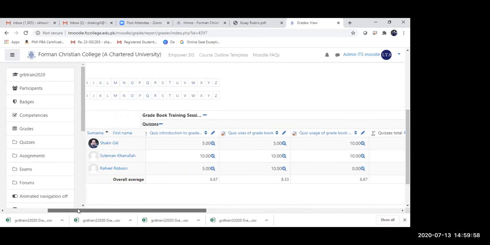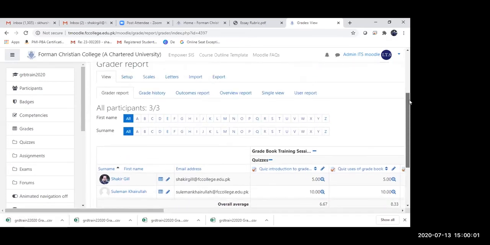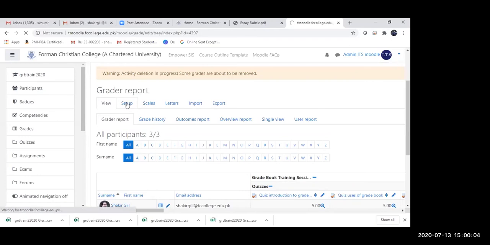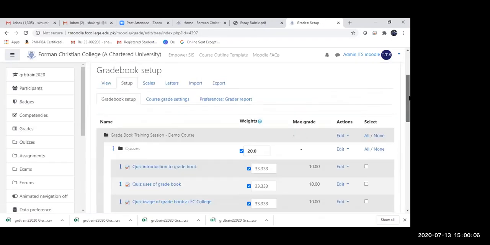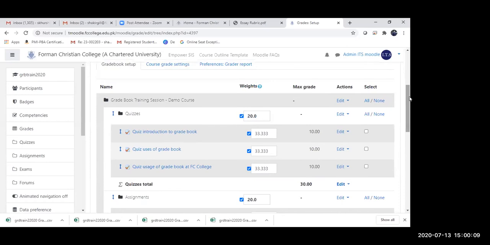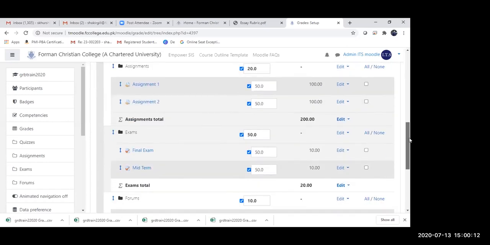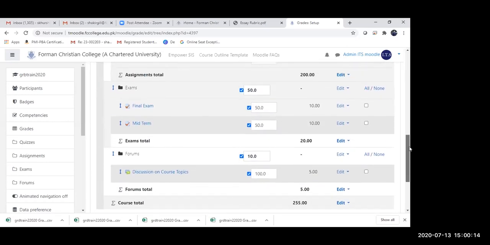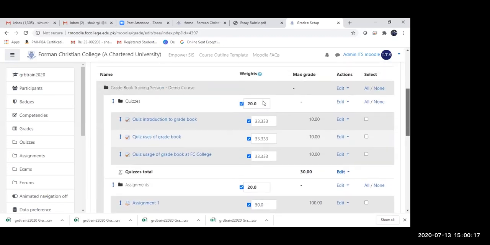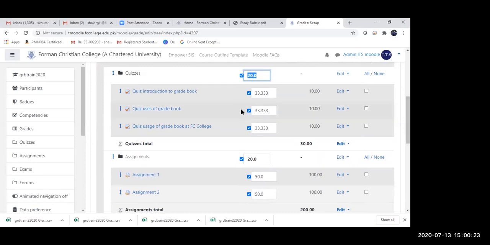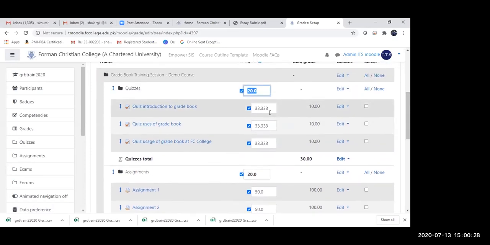So let us view the gradebook setup. And now I'm also going to show you how to change the weightages when you've already graded your students. So there we are, this is my entire gradebook. Let's start with the first category, the quizzes. I have given the weightage 20% of the overall grade. And then these quizzes are equally distributed, so 33.33% is the weightage within this quizzes category for each grade item.